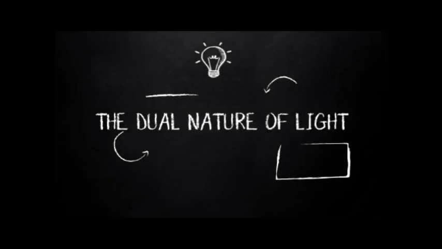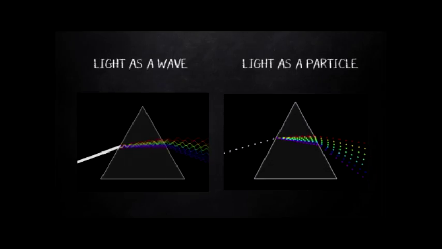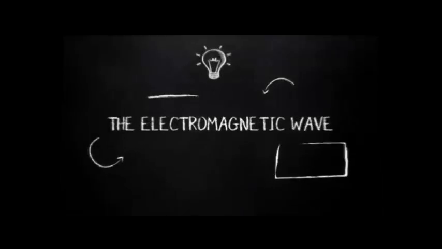The dual nature of light. Light can be treated as a wave or as a particle. Light as a wave: light behaves as a transverse wave, which we can filter through polarized lenses. Light as a particle: light also has the property of a particle. The intensity of the light varies depending on the number of particles. Bright light has many particles, while dim light has fewer particles. These particles of light are called photons.